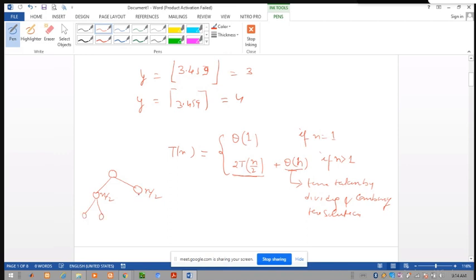In place of n, we put n by 2, so each is of size n by 4. Then again each sub-problem is divided into two sub-problems.